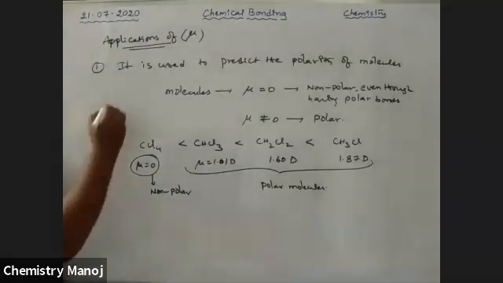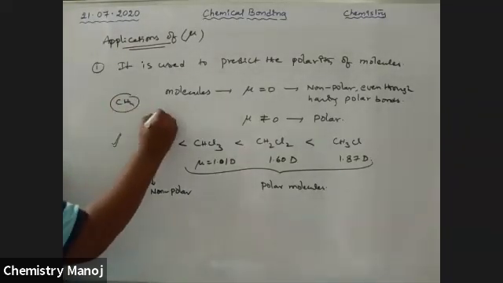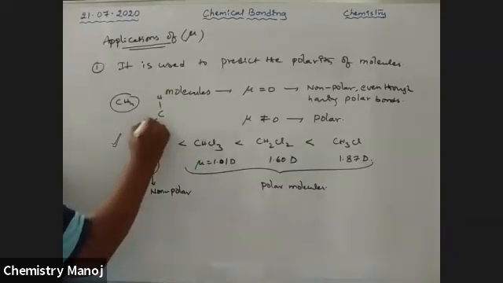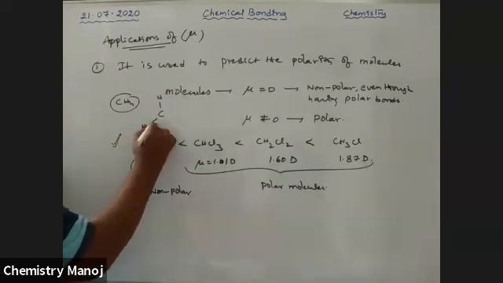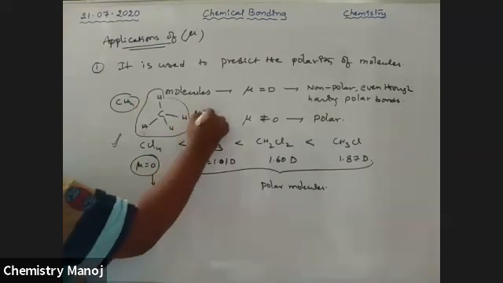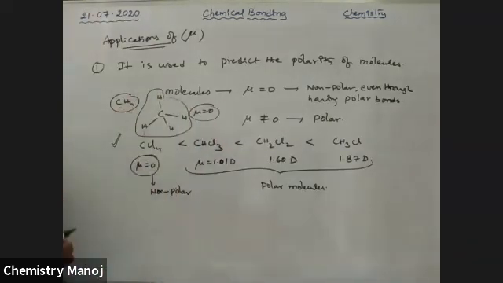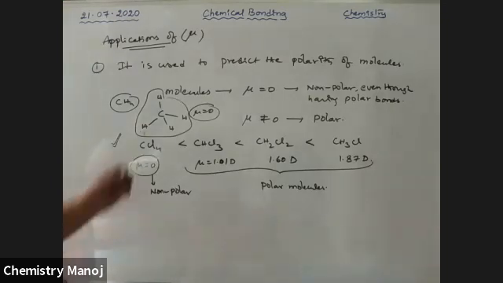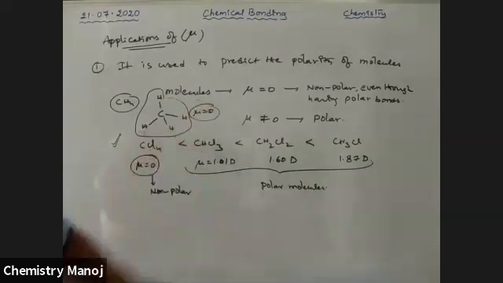Now what about CH4? CH4 has a structure like this. Here also mu is equal to 0, because all are equivalent. So methane is also a non-polar case. Like this, polar and non-polar molecules are decided with the help of the mu value.